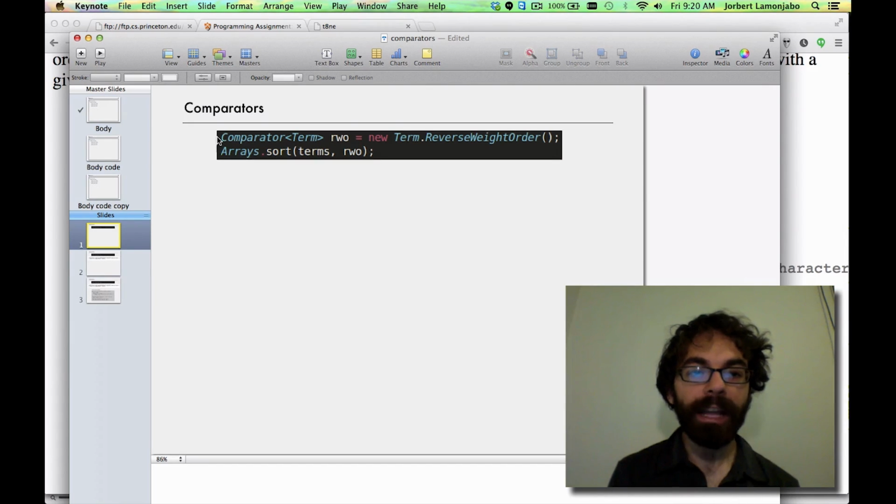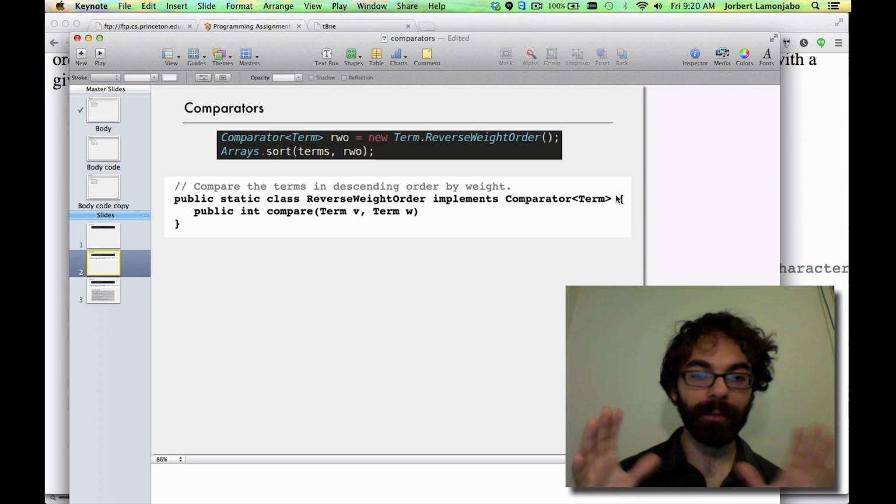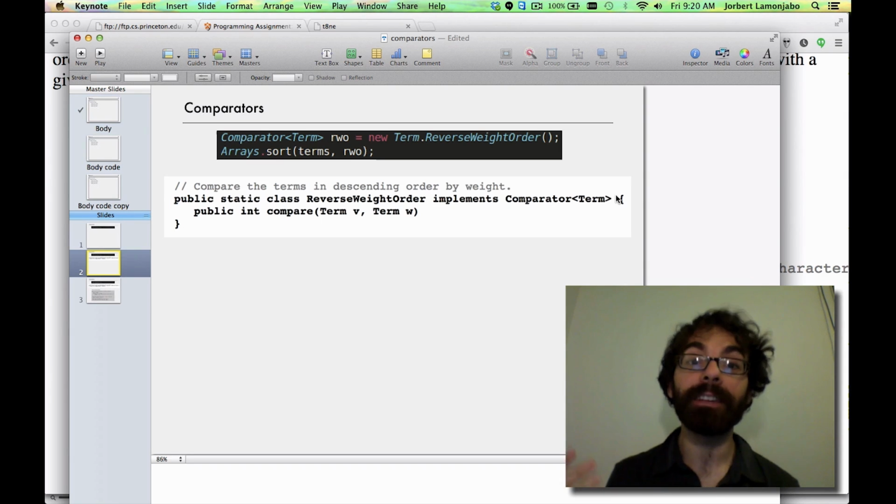So here we have created a comparator, and we have passed it to Arrays.sort. So what is a comparator? Well, it's a class like any other class we've built before. In this case, if we look at its signature, it contains a single method called compare. What's a little different about this class is it contains no instance variables whenever you implement it. It's just a container that only has code in it. So how does it get used? What is going on exactly?